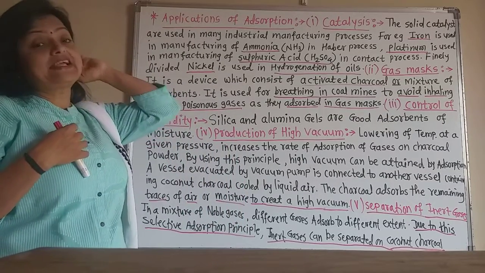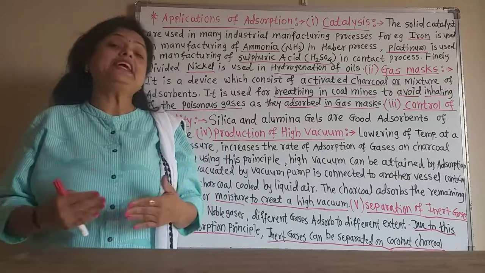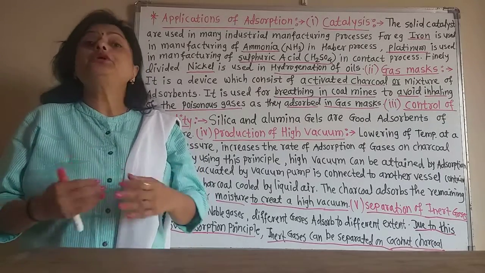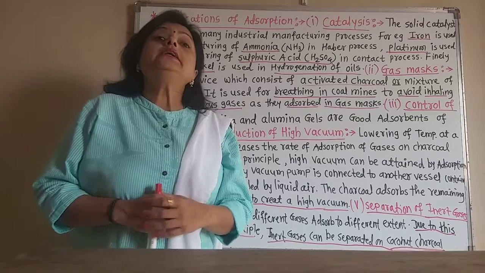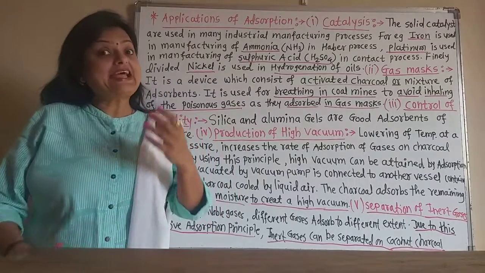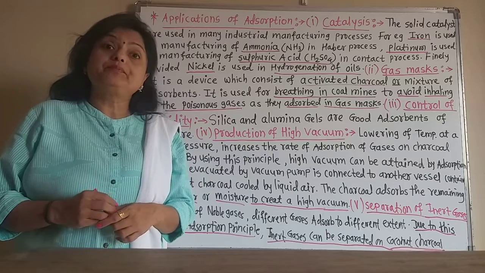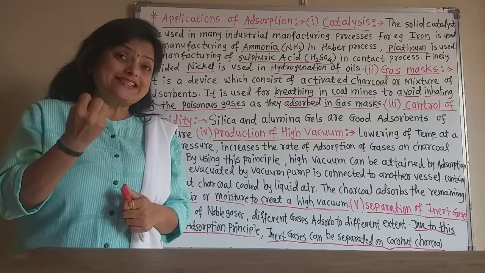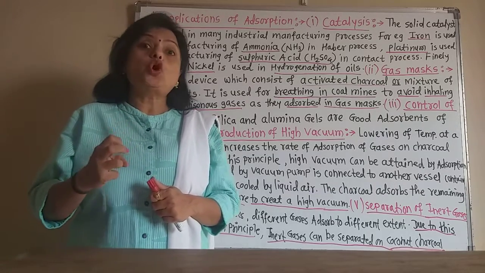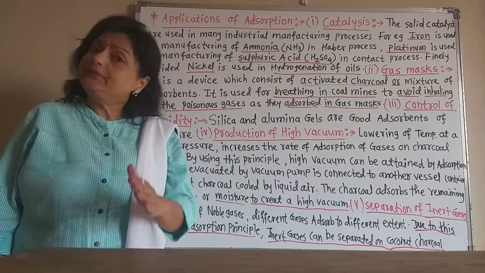Now the first is catalysis. Now we know the catalyst. Catalyst increases the rate of the reaction, because in heterogeneous catalysis, the gases which are used in the reactions get adsorbed on the solid catalyst. Due to that, what happens? The gases hold on the surface of the catalyst. The catalyst plays the role of the adsorbent,